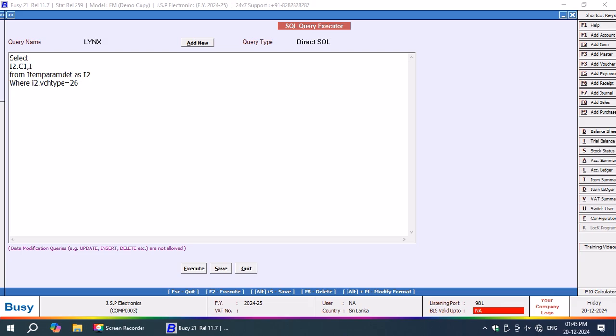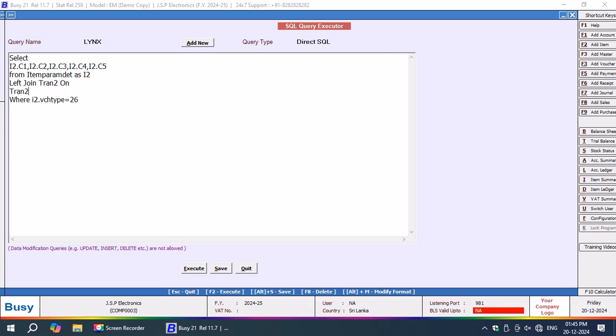Now I'm going to type I2.c2. I2 is the table name and C1 is a column name. C1, C2, C3 are column names. To be specific, I'm mentioning it as I2.c4, I2.c5, because there are several tables in this database, and any of the tables may have a field by the name C2, C1. In order to have a unique data output, I just mentioned it like that only.